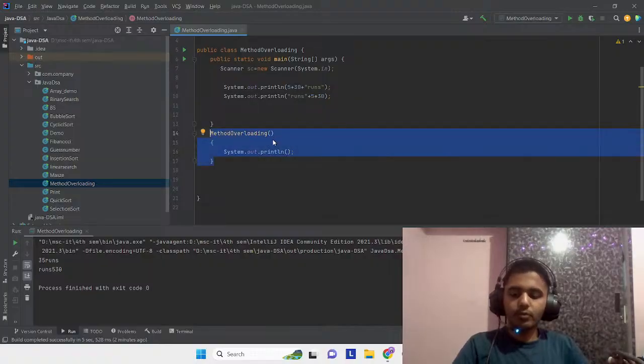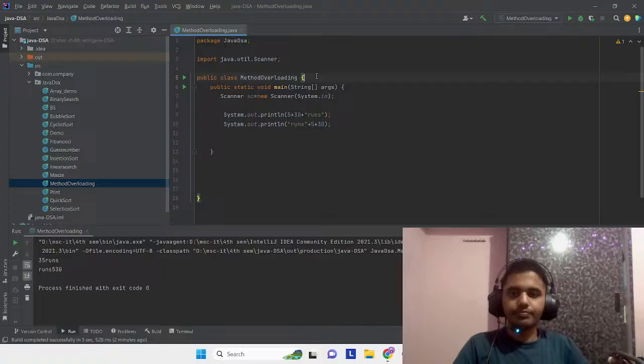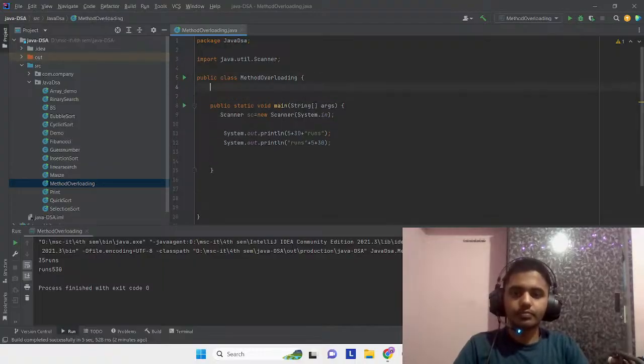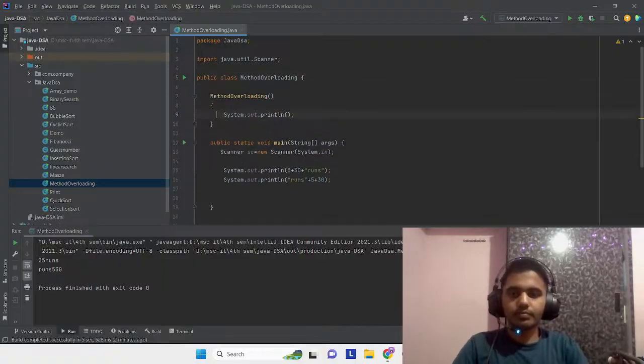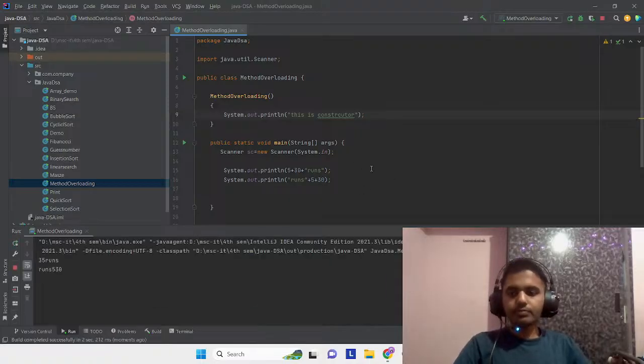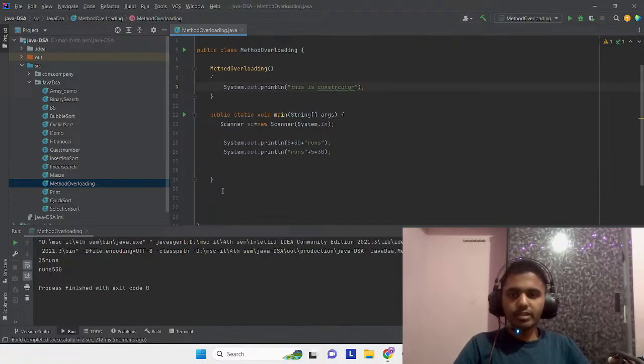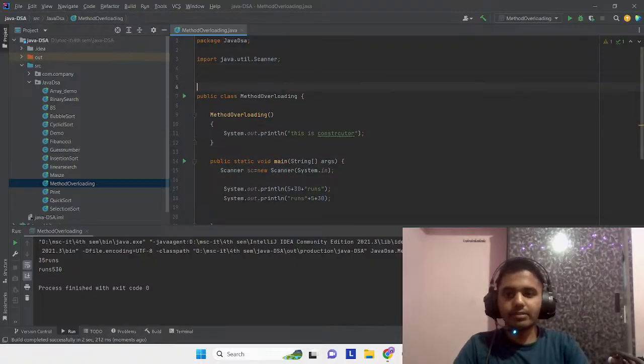Let's create it above the main method. So this is how you can create your constructor. Let me give you a more specific example.